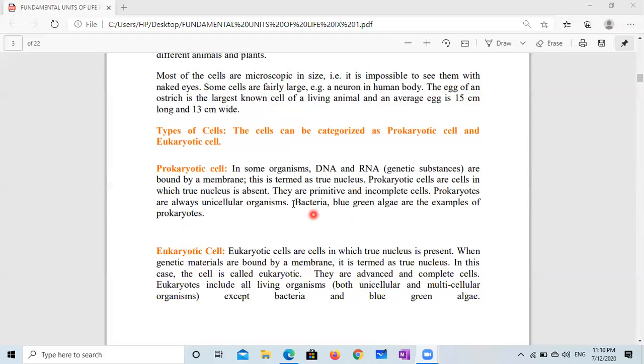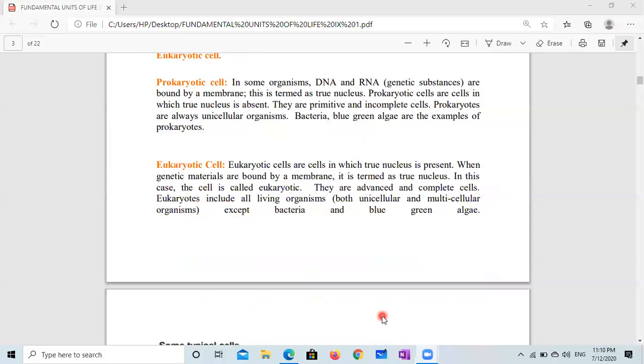You can compare this. They are primitive, very old, and incomplete cells. And these are advanced and complete cells. Eukaryotes include all living organisms, both unicellular and multicellular organisms, except bacteria, blue-green algae. Okay?